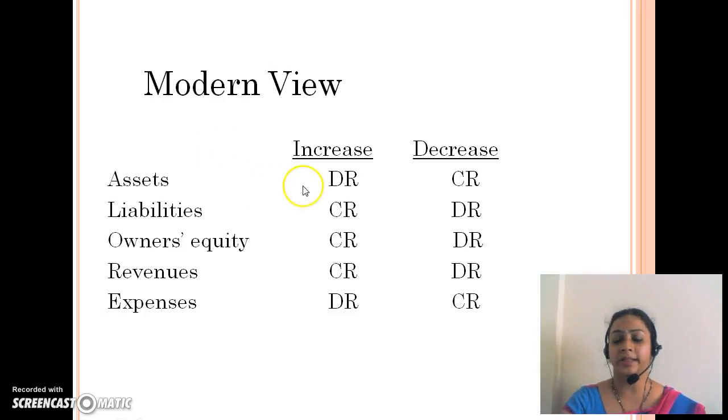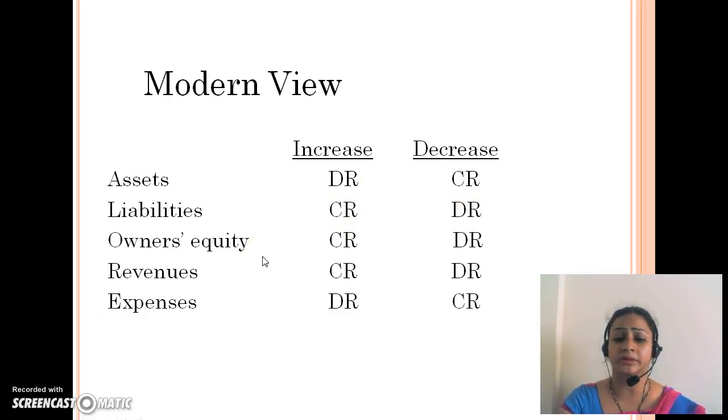The other view only asks you to find out whether it is an asset, a liability, owner's equity, revenue or expense, and just apply the rules. If an asset is increasing, you are going to debit it. If an asset is decreasing, you are crediting. These are very simple rules for the modern view. You need not worry more about the modern view. Just asset: increasing, debit; decreasing, credit. If it is a liability and it is increasing, you credit. If it is decreasing, you debit.